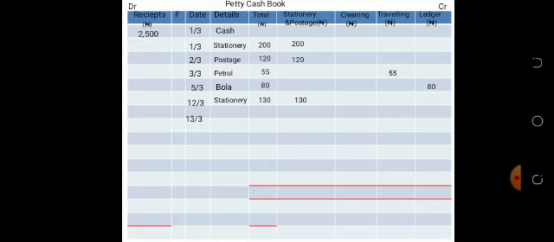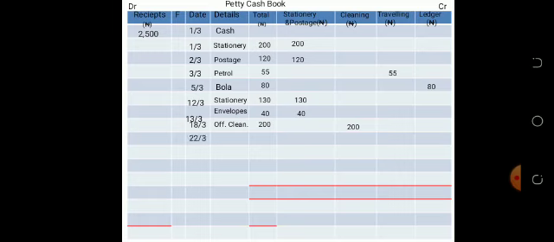13th of March, paid for envelopes, 40 naira. Take it to stationery and postage. 18th of March, paid for office cleaning. How much? 200. So you can see you put every transaction under the total column, and you take it to the individual column that it pertains to. 200 naira.